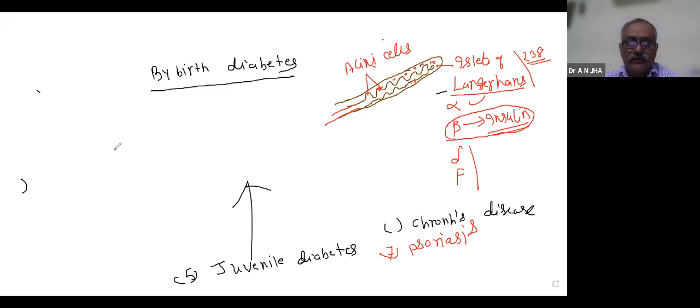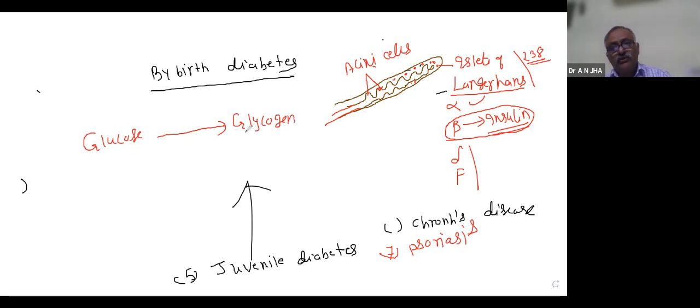The function of insulin is the conversion of glucose into glycogen. In the blood, glucose converts into glycogen. I think you all have studied glycogen as a polysaccharide in your 11th class, page 148. So this is the function of insulin.